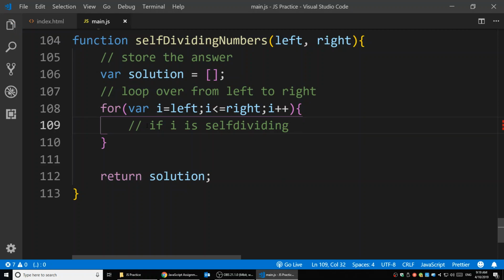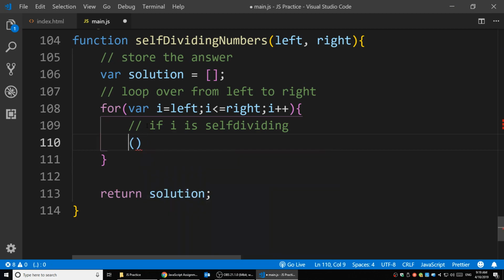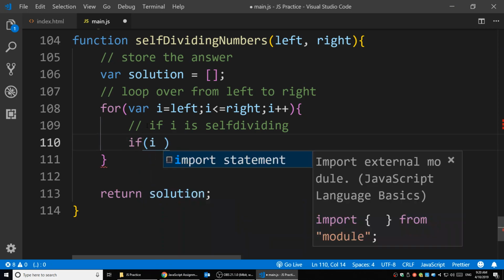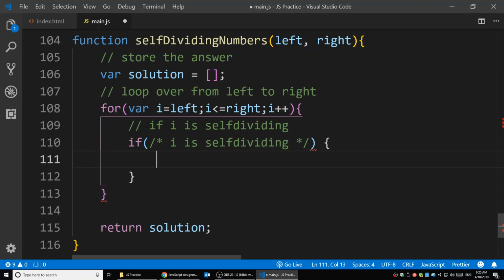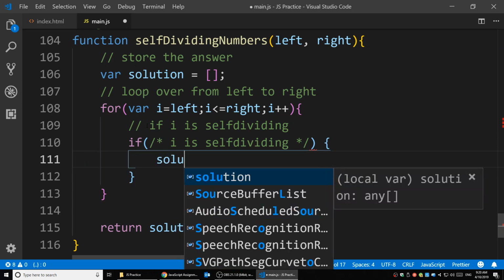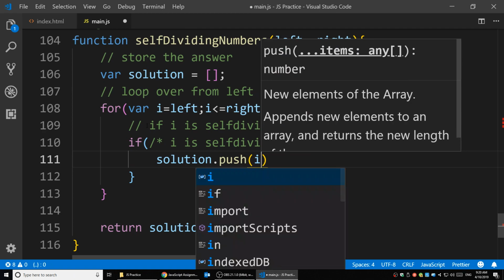How to check if I is self-dividing? So we're actually going to check this I. It can be divided by all the digits inside it, right? So for example, we're going to say if I is self-dividing, if this one is true, then we're going to push that I into the solution, right?